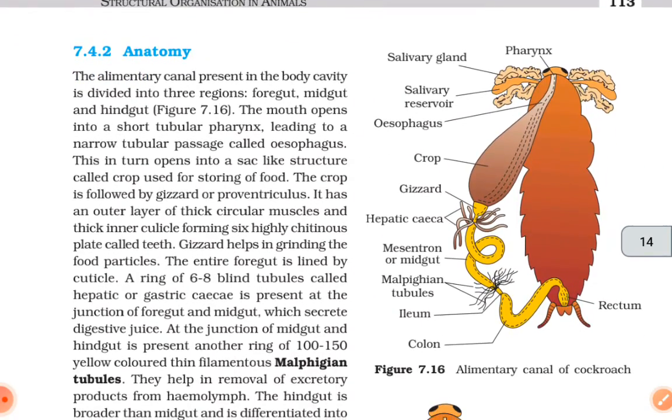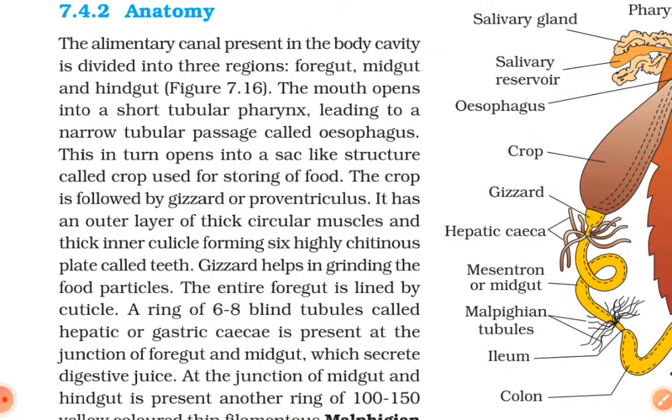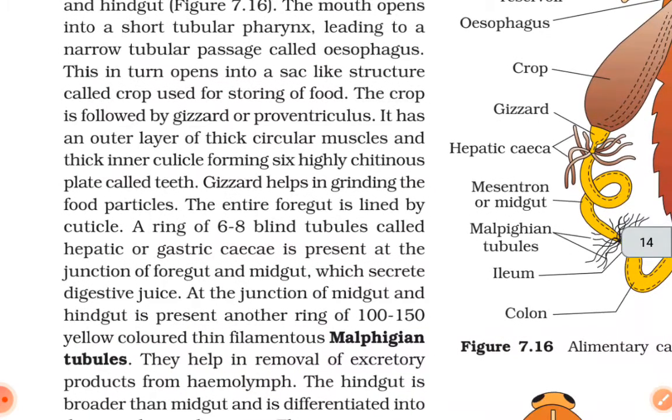Anatomy. The alimentary canal present in the body cavity is divided into three regions: foregut, midgut, and hindgut. The mouth opens into a short tubular pharynx leading to a narrow tubular passage called the esophagus. This in turn opens into a sac-like structure called the crop, used for storing food. The crop is followed by the gizzard or proventriculus.